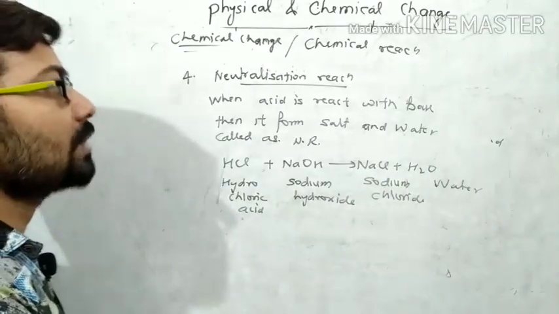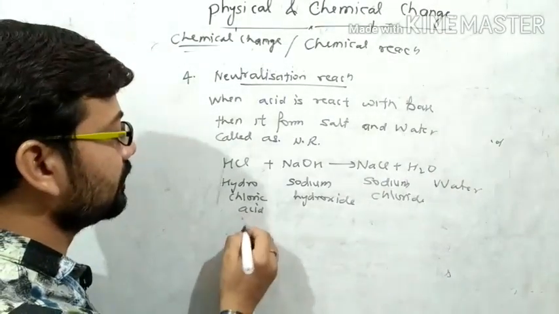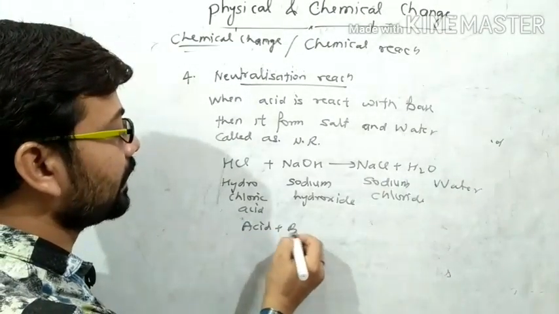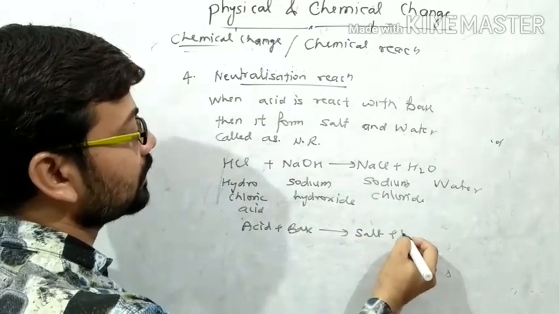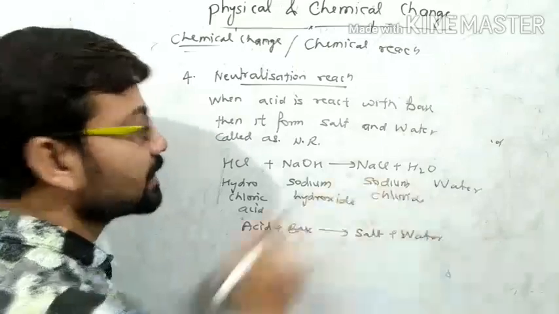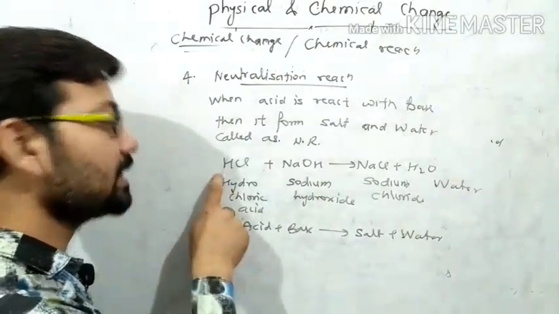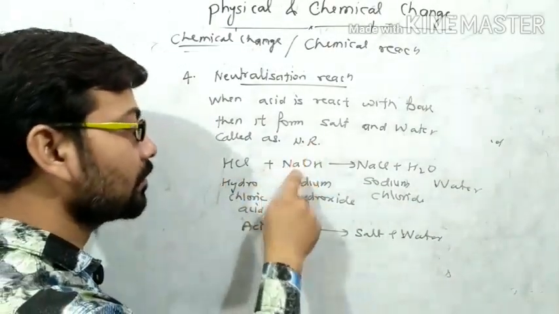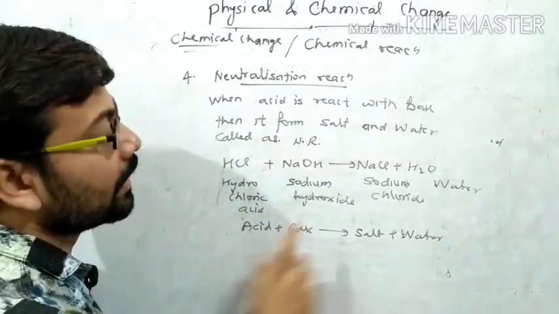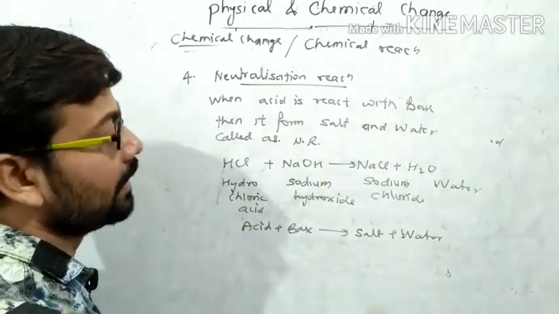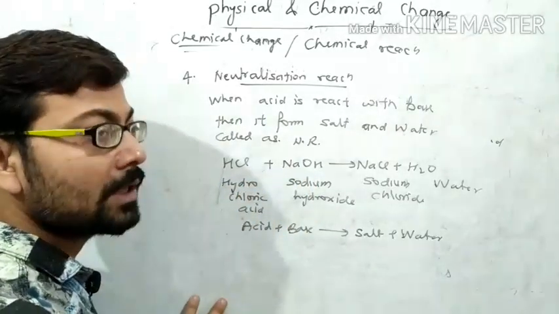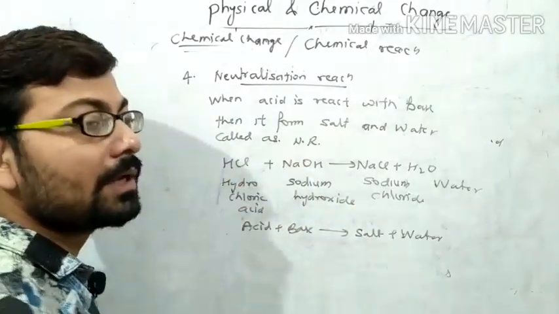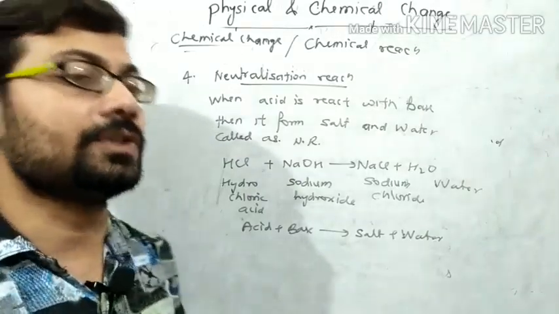So this is your neutralization reaction: when acid reacts with base, then it forms salt plus water. अब आप इस रिएक्शन में देख सकते हैं कि एसिड की प्रॉपर्टीज डिफरेंट है, बेस की प्रॉपर्टीज डिफरेंट है, और जो नया सब्सटेंस फॉर्म हो रहा है that is salt, they have different properties from acid as well as base. So this is a type of chemical change or chemical reaction.